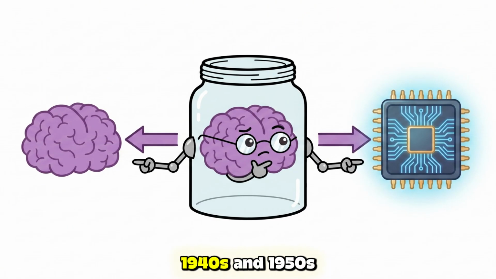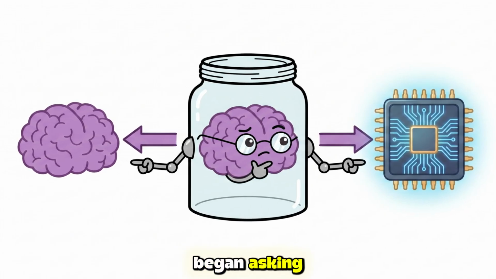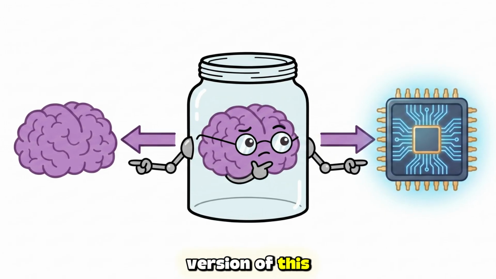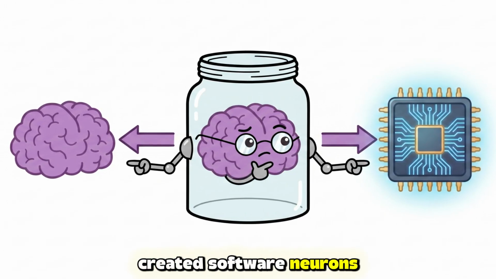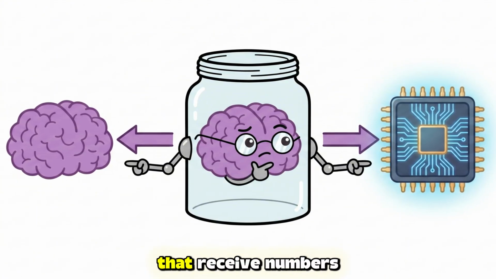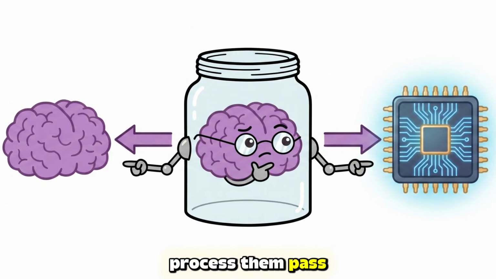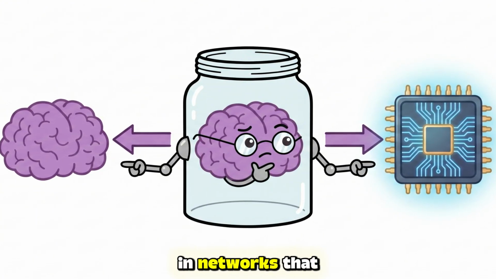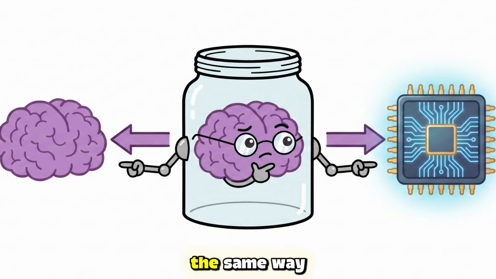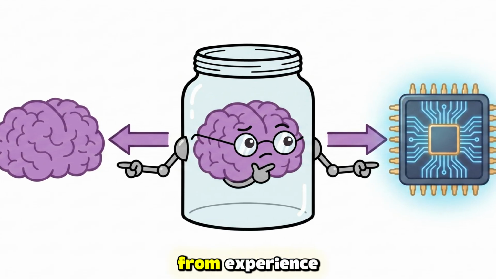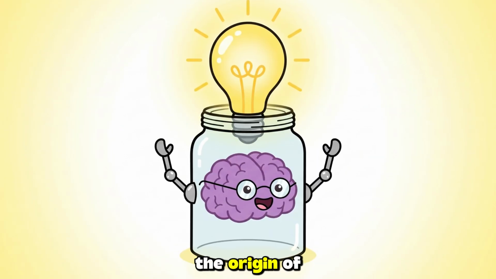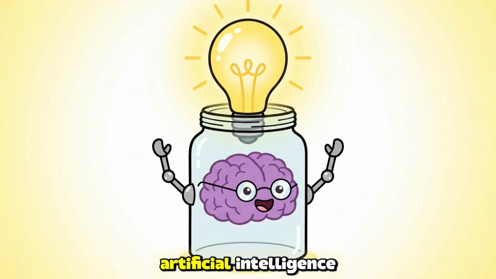Researchers in the 1940s and 1950s began asking, what if we built an artificial version of this? What if we created software neurons, simple mathematical functions that receive numbers, process them, and pass numbers forward, and connected them in networks that could learn from data the same way biological brains learn from experience? That question is the origin of everything we now call artificial intelligence.